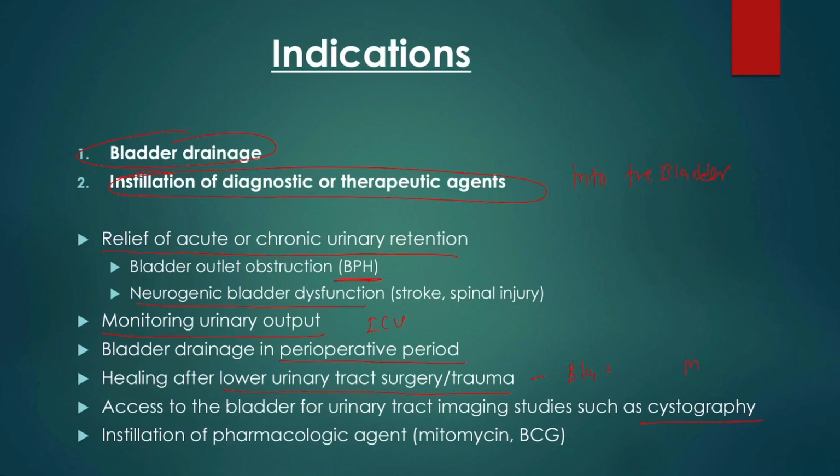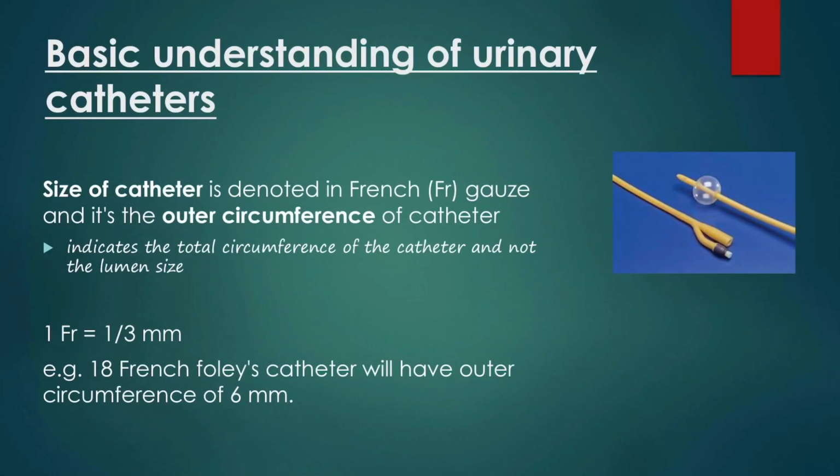In the cases of MCU or voiding cystourethrography, the bladder is filled with contrast agent. Then the requirement is for voiding cystourethrography. In the cases of bladder cancer, the mitomycin C and BCG instillation is also done through urinary catheterization.